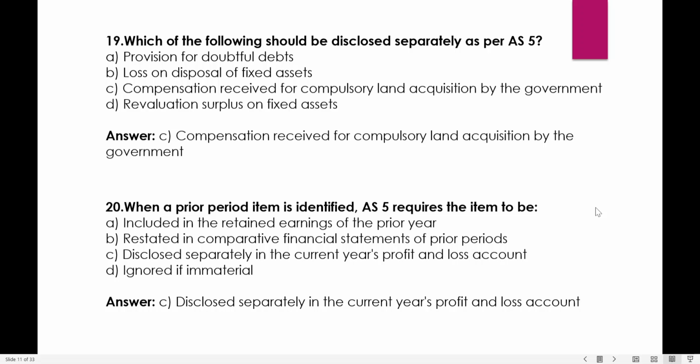Which of the following should be disclosed separately as per AS-5? Provisions for doubtful debts, loss on disposal of fixed assets, compensation received for compulsory land acquisition by the government, revaluation surplus on fixed assets. So here, which item do we have to disclose separately? Provisions for doubtful debts happen in the ordinary course of business.